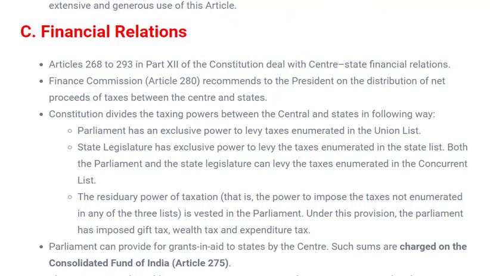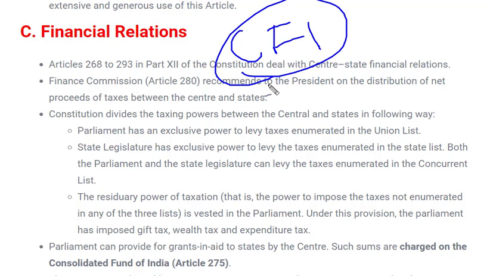Working on the financial relation between state and union, there are funds which are given by Parliament. That means Parliament gives funds from the Consolidated Fund of India to the states. The CFI, Consolidated Fund of India, consists of all the funds collected through revenue at central level. Now Parliament has to allot funds from the CFI to different states.